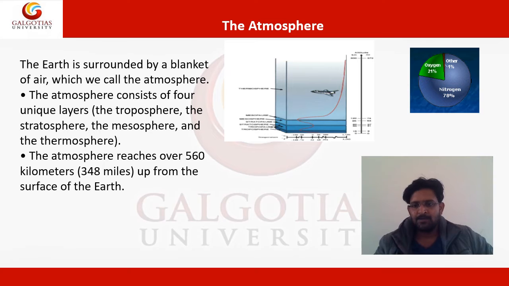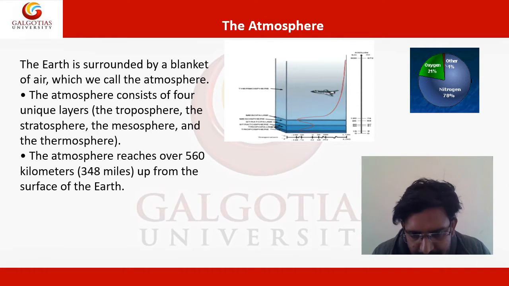You can see how the atmosphere is divided with altitude. The troposphere is 0 to 15 kilometers, the layer of gases we find nearest the surface. Then from 15 to 50 kilometers comes the layer called the tropopause.